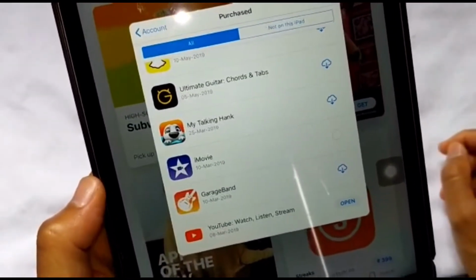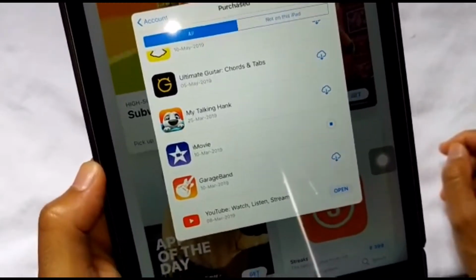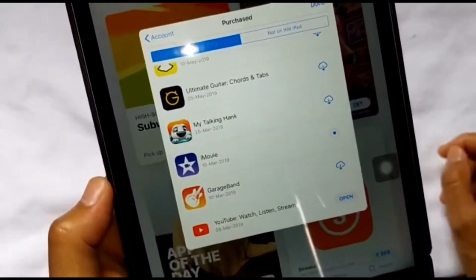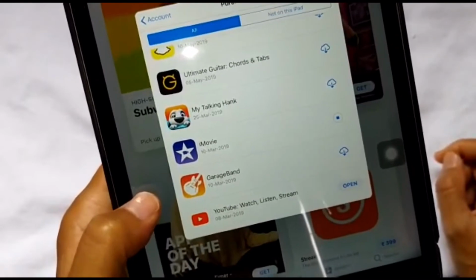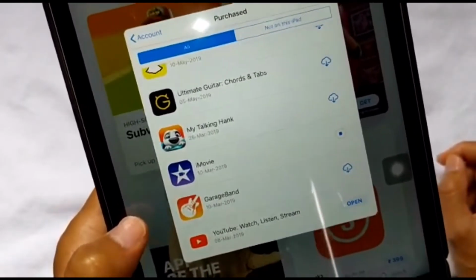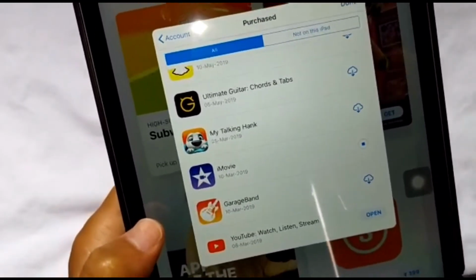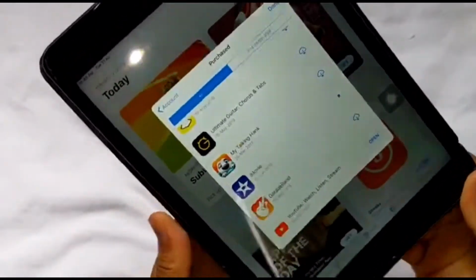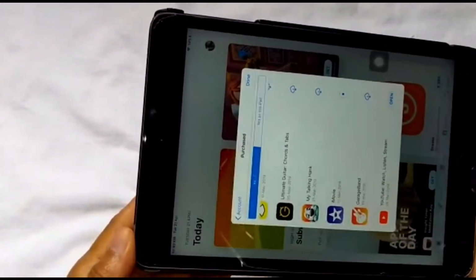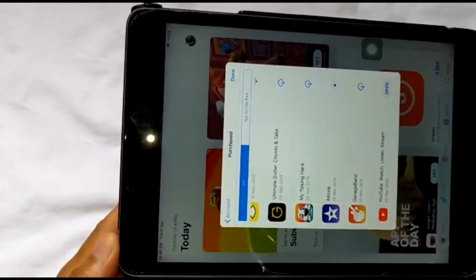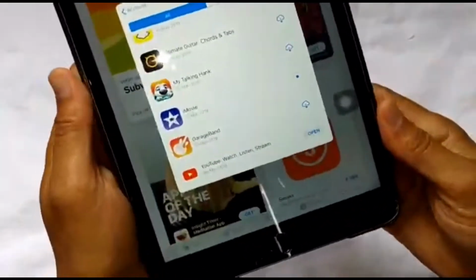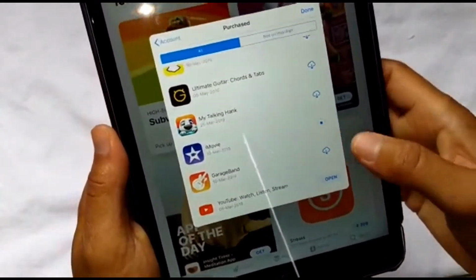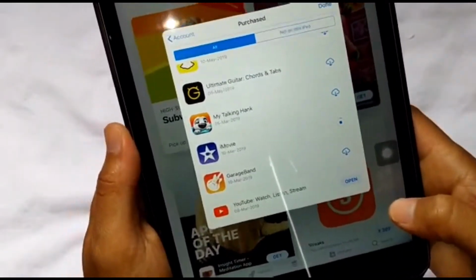Now you'll be getting iMovie on this iPad in version 12, unlike the one I have on my iPhone, the latest version 13 and above. In this way you can download iMovie on your old version iPhone or iPad. Hope this helps you. Now it will be downloading and you can open it.